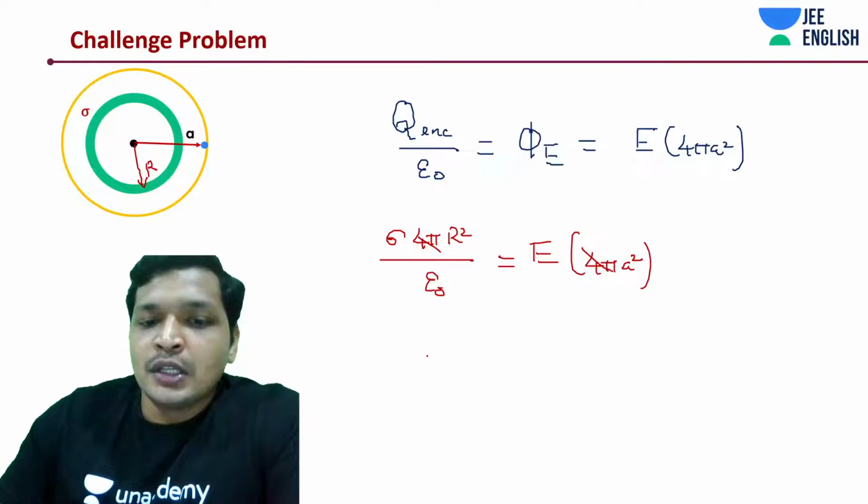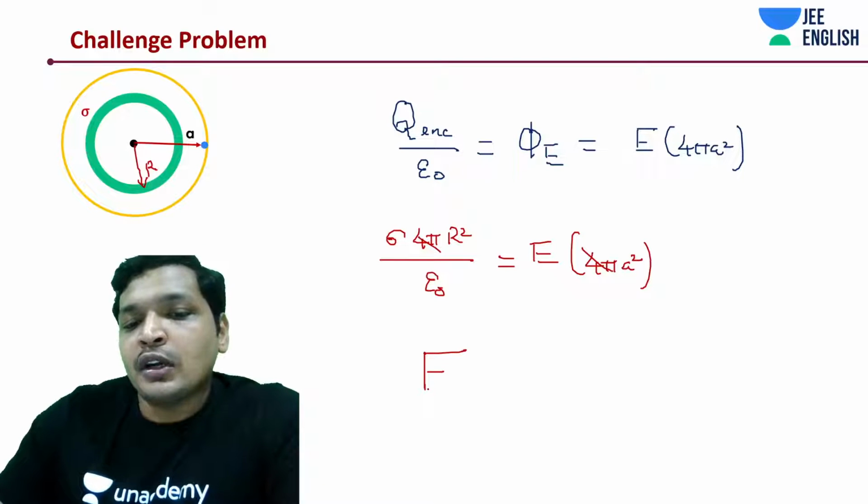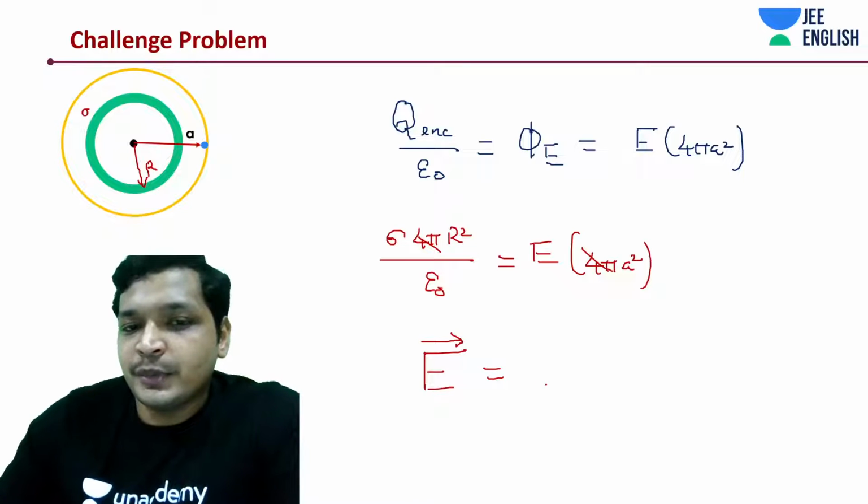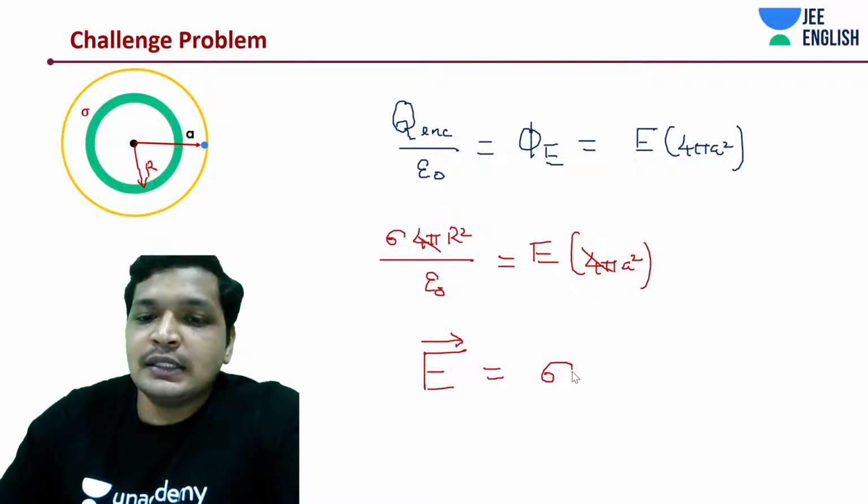Good. So, like what Prabhat is also saying, if I'm going to put an E bar, we know it should be in the r cap direction. Let me write it down like this.